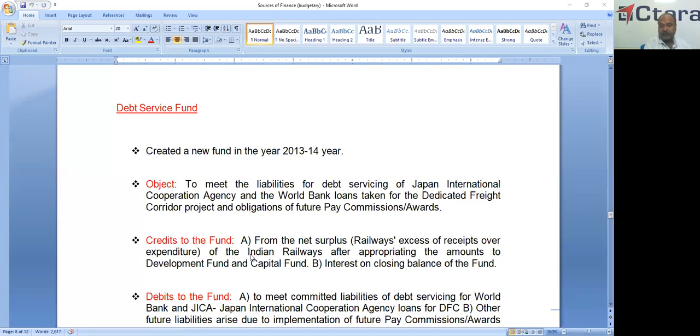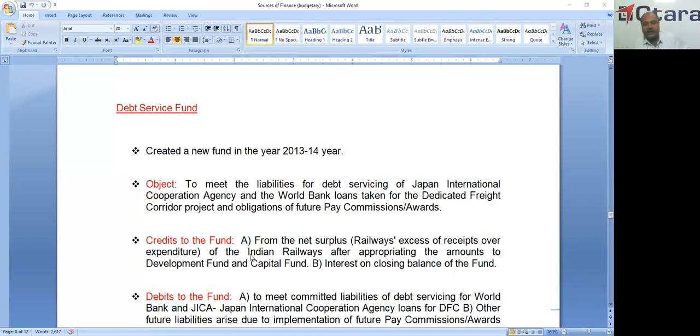Every 10 years, one pay commission is established. Normally the recommendations may take 2 to 3 years. Once the pay commission recommendations are accepted by the government, the railways is supposed to pay the arrears of the last 2 or 3 years.